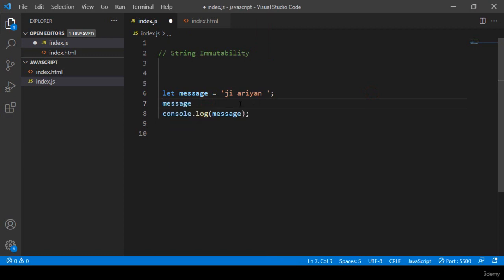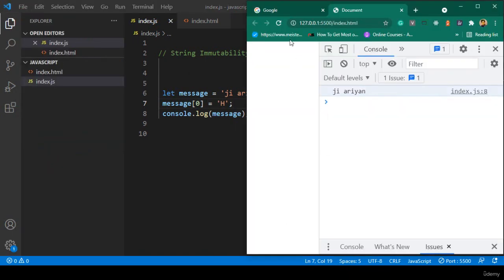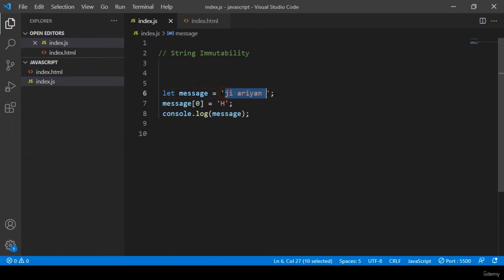In this message, our first index is 0, right? Our first index is 0. So this 0 value I want to change. Here I want to replace it with the "h", that means I want to replace the "j". Now it would work, but if you click save all and refresh, you see there are no changes. As I told you, you cannot change any string value directly.